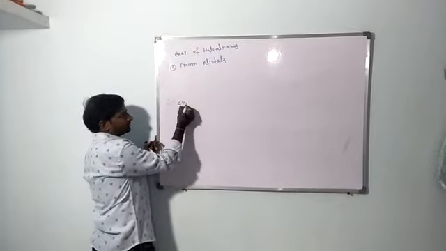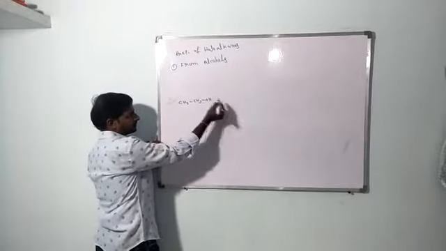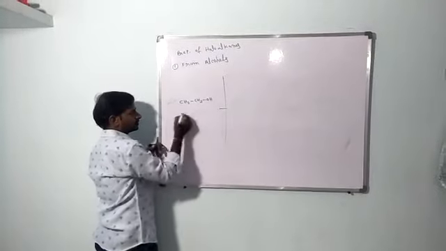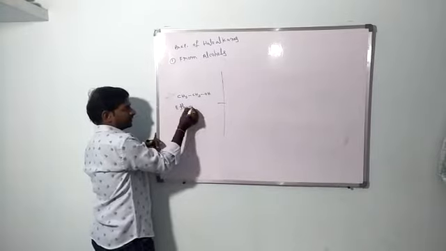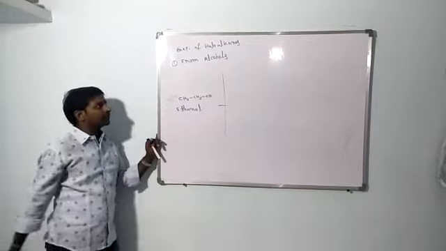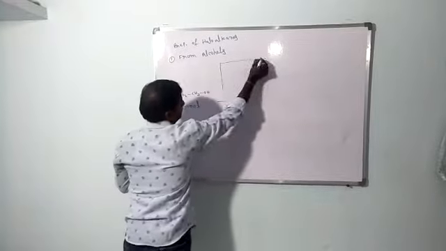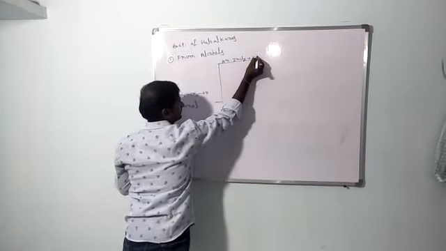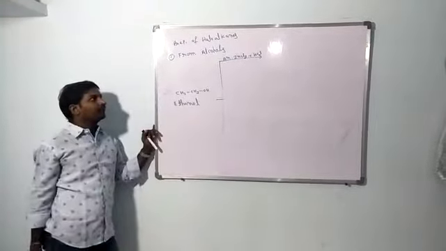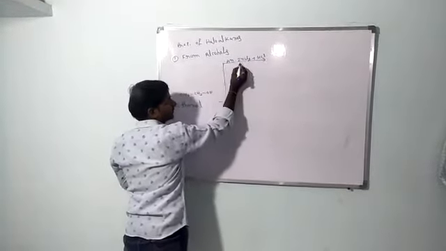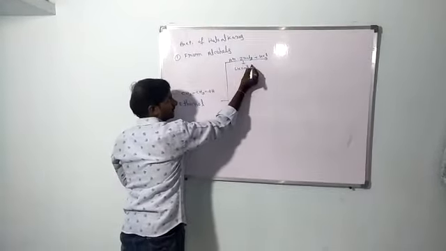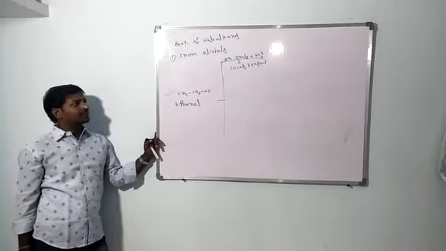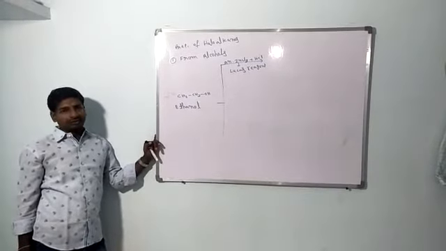In alcohols, a general example is CH3CH2OH. The IUPAC name is ethanol. First one, anhydrous ZnCl2 plus HCl. This mixture is also called Lucas reagent. The mixture of anhydrous ZnCl2 and HCl is called Lucas reagent.